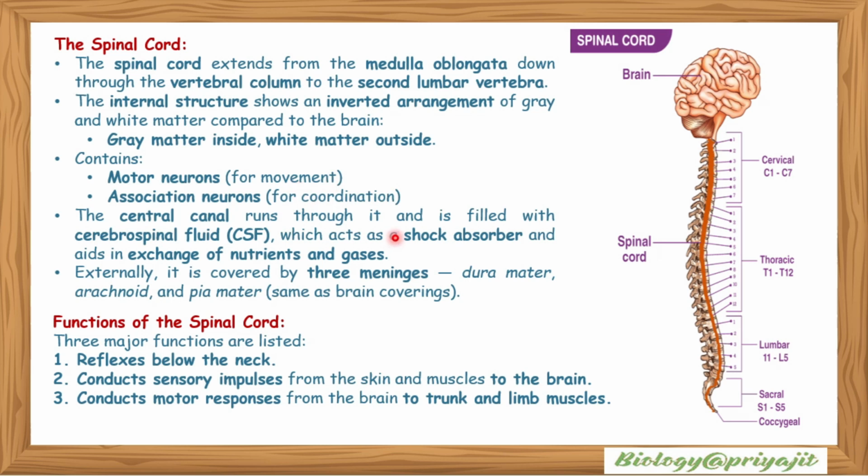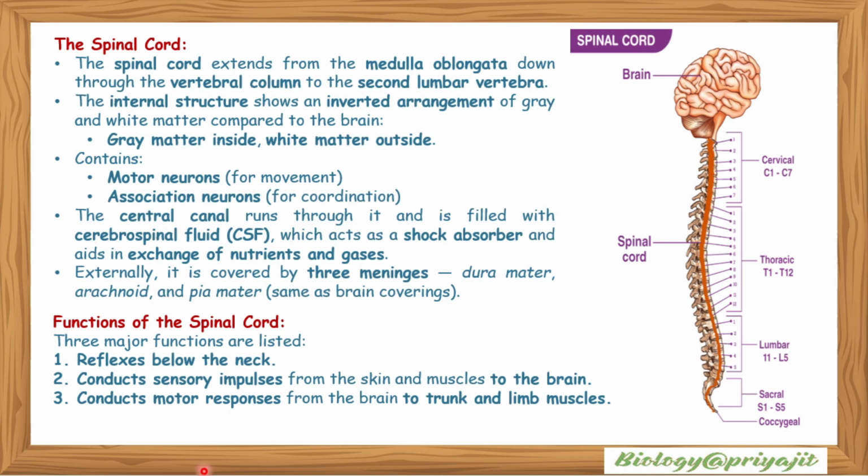The central canal runs through it and is filled with cerebrospinal fluid, or CSF, which acts as a shock absorber and aids in the exchange of nutrients and gases. Externally, it is covered by three meninges: dura mater, arachnoid, and pia mater, the same as the brain covering.